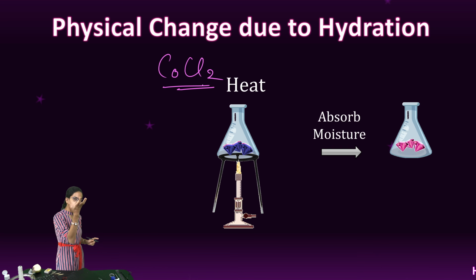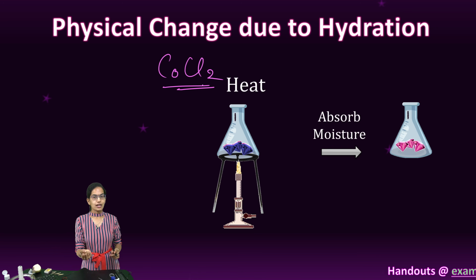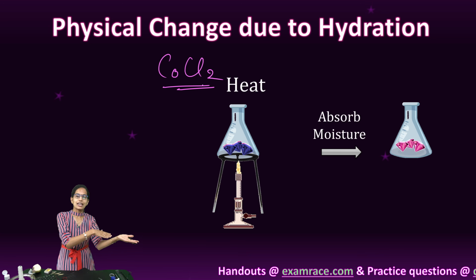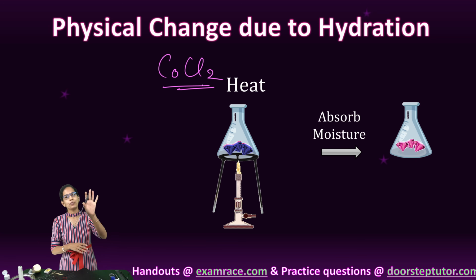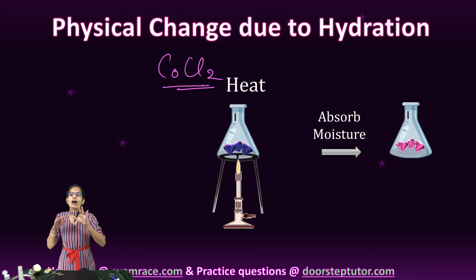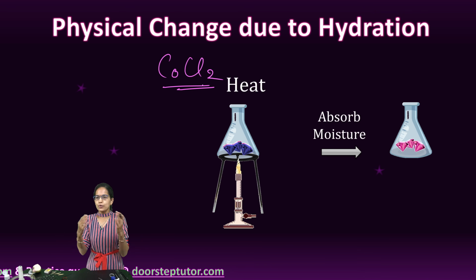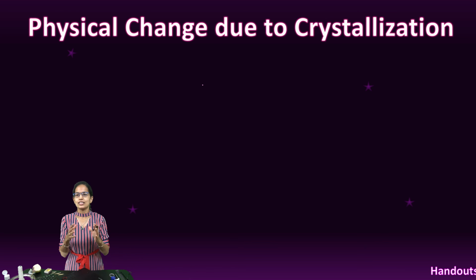So when we take cobalt chloride, it is pink in color. When we heat it, it becomes blue in color. Then left again, it absorbs moisture, becomes pink in color. And this is a physical change due to hydration, a beautiful example to understand the changes of color.